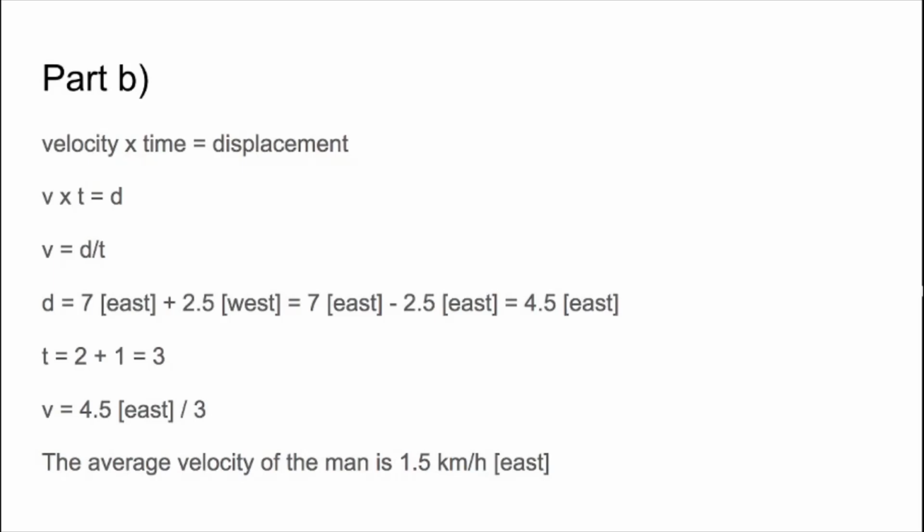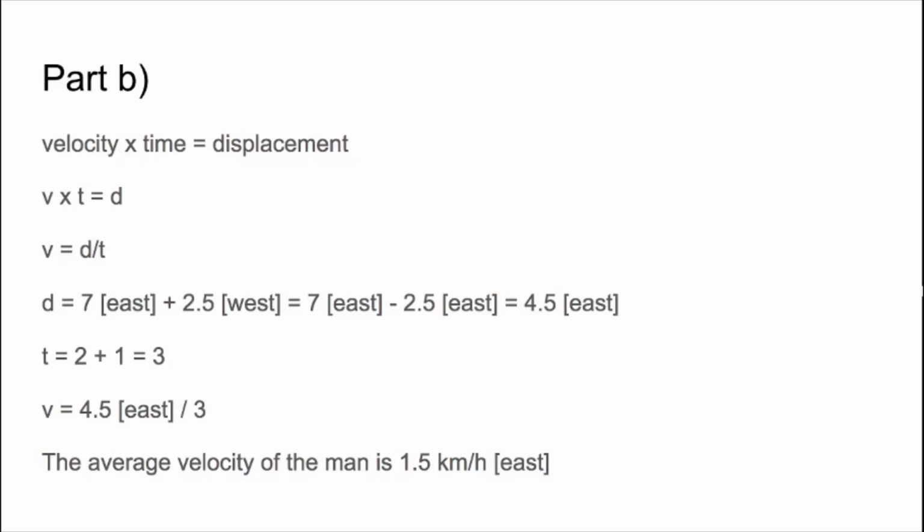When we use displacement, there is a magnitude as well as a direction of travel. Instead of the total distance traveled, we look for the straight line distance between the 2 points of measurement. In this case, the total distance traveled will be 7 kilometers plus 2.5 kilometers, or 9.5 kilometers. However, the straight line distance would be much different. Because we walk in one direction for 7 kilometers, but turn abruptly around 180 degrees, and then head the other direction 2.5 kilometers, we decrease our distance from the origin point. This can be calculated by simply adding the two values together.